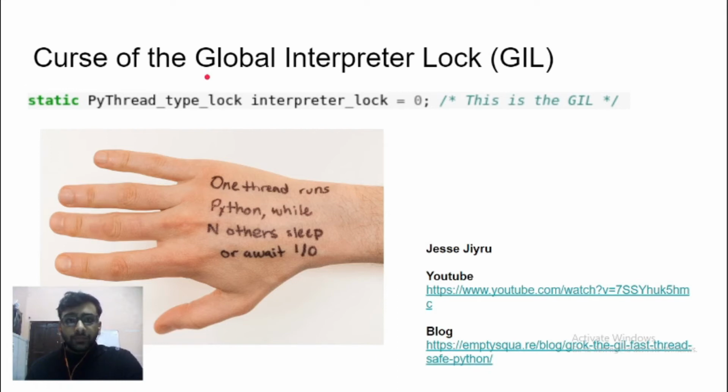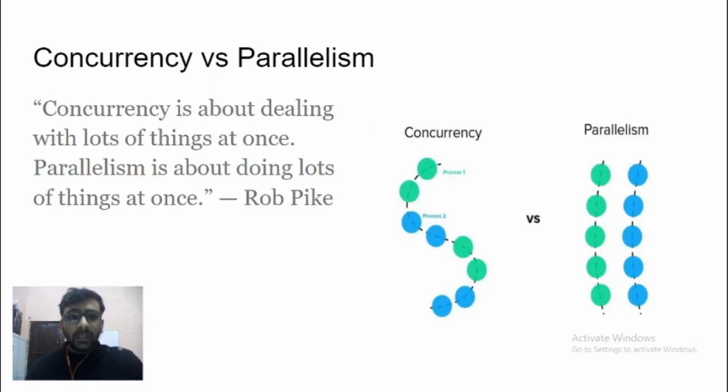So this is a very big limitation, that we are not able to use the full extent of the system resources in threading. Now let's look at a way to get around this. The way you get around this in Python is through parallelism.